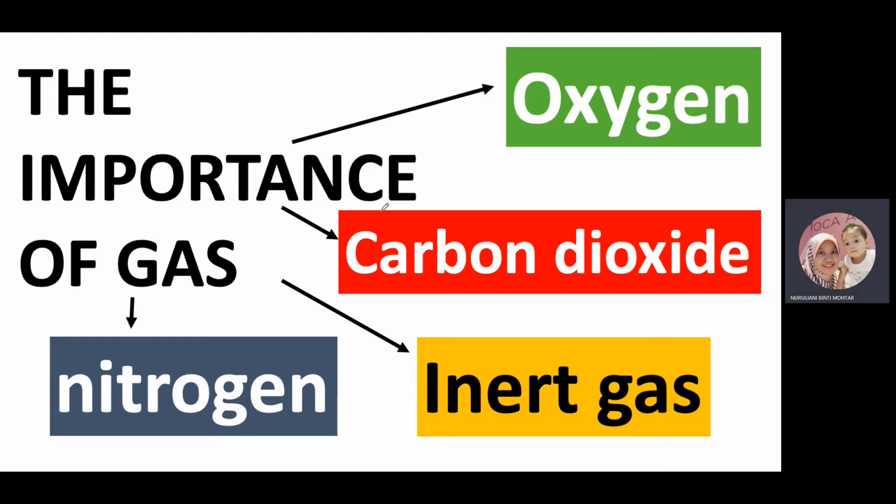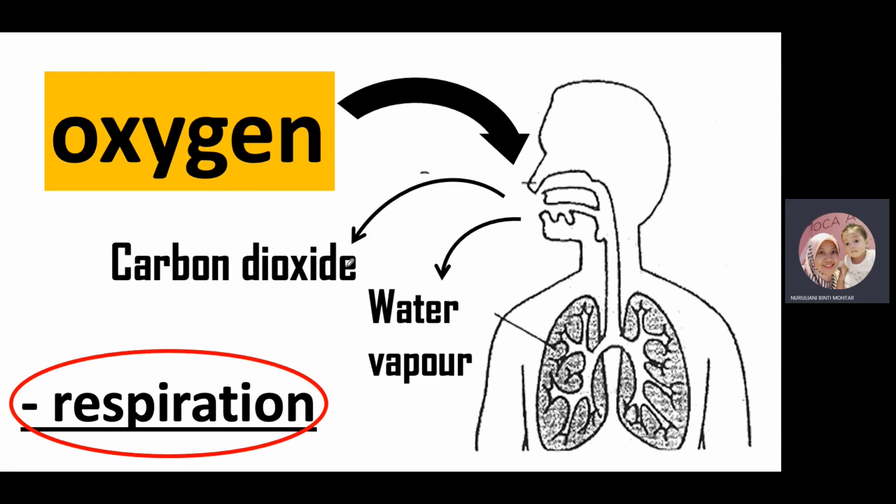Okay, so kita akan tengok one by one. The importance of oxygen gas, for carbon dioxide gas, for nitrogen gas and also for inert gas. Okay, first of all about oxygen gas, which is the most important gas lah. Saya rasa semua pun menggunakan oxygen gas for the process of respiration. So respiration ni by human, by plant, apa lagi? Semua pun undergoes process of respiration. Okay, even green plant also undergoes respiration. Maksudnya use oxygen. Respiration is use oxygen.